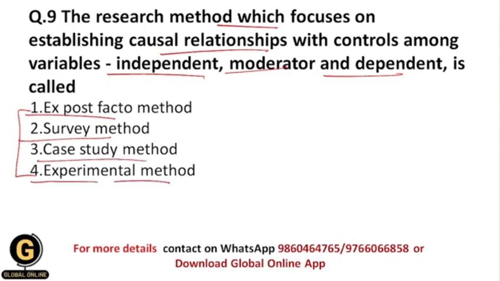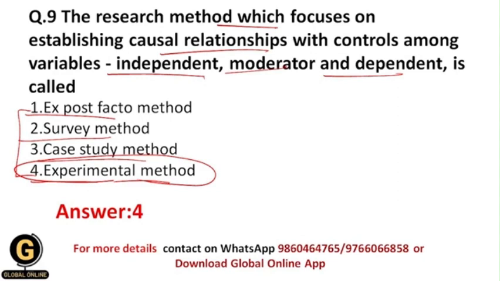Now by now all of you have understood that whenever I want to focus upon establishing causal relationships, and along with that if I want to control over the variables, then obviously I will follow the experimental method, because this is the only method in which I will have control over the variables completely. There is no control over the variable which is under study, but for other variables I'll have the control. And my focus is that I want to establish the causal relationships between the variables.